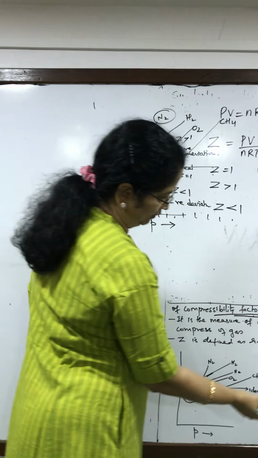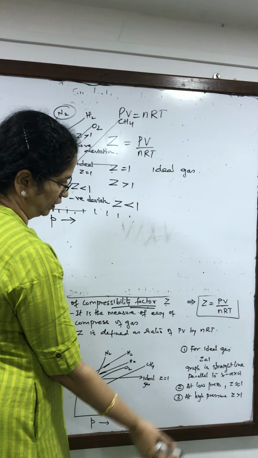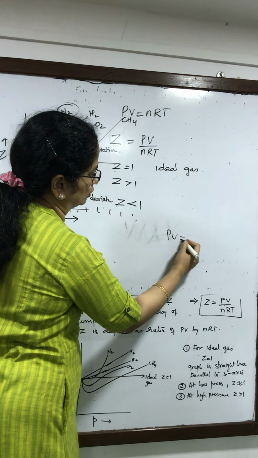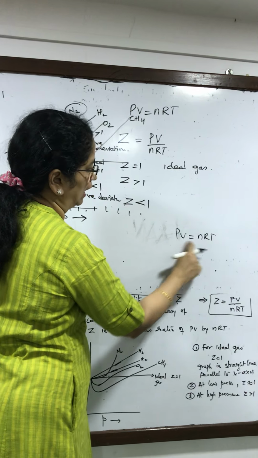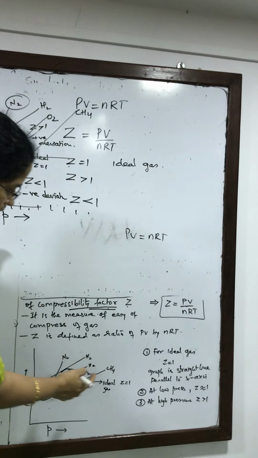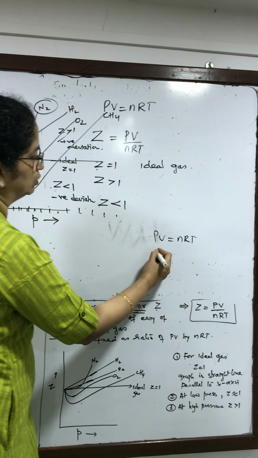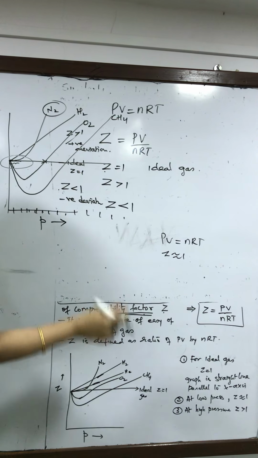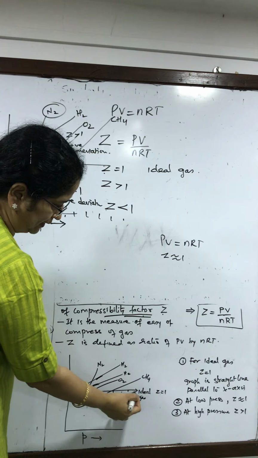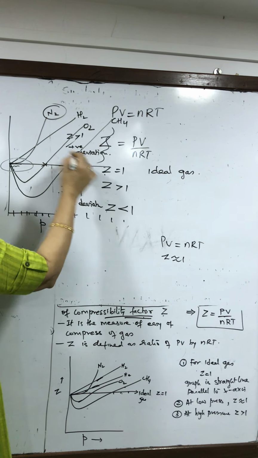Okay, so that's what I have written here for ideal gas, Z equal to 1 because PV is equal to nRT. When Z is 1, ideal gas equation. But as I said, at low pressures also Z will be very close to 1, which is what I showed here. And at high pressures, as I said, Z will be greater than 1, which you can see in all these cases.